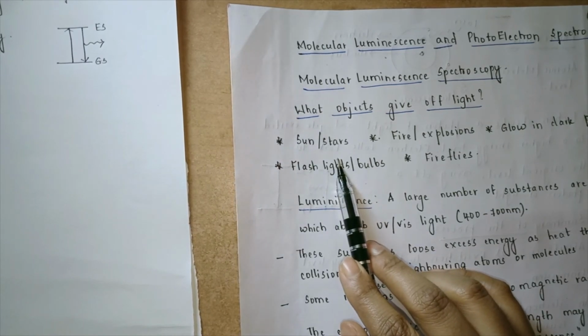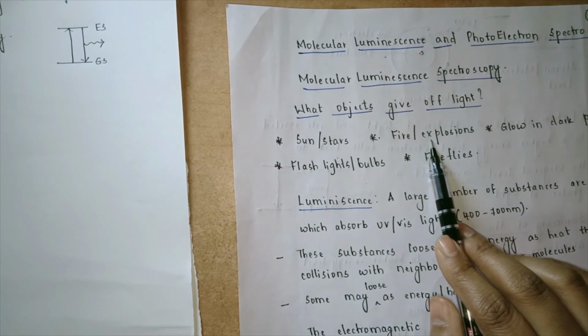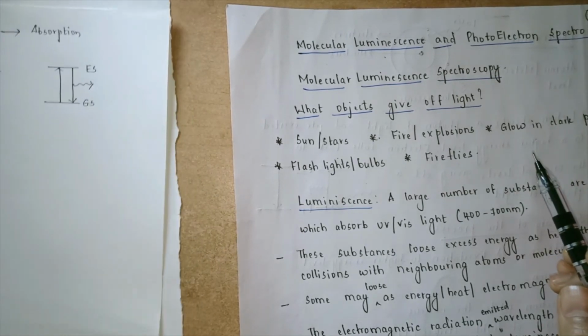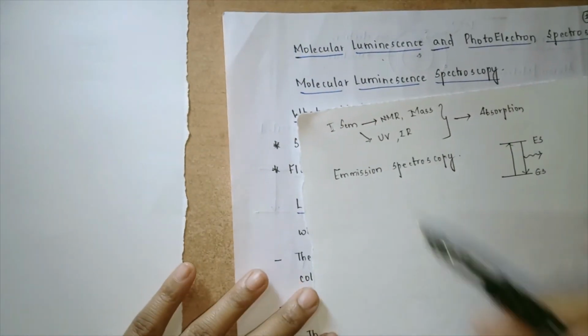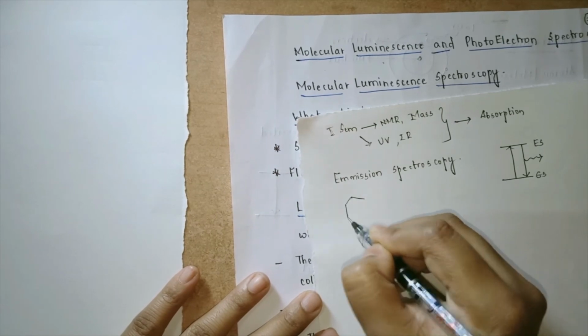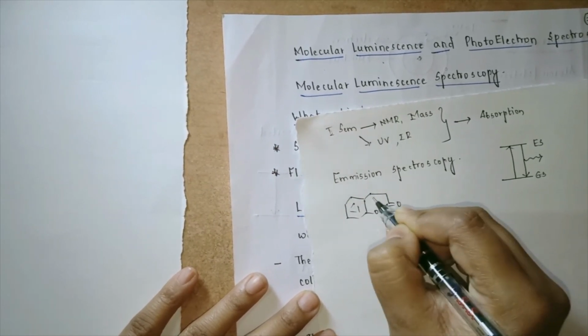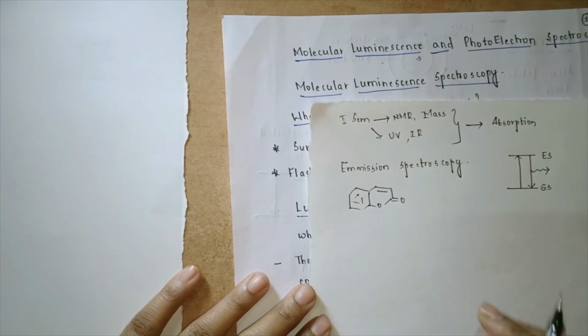Why do they give off light? Because of fusion reactions. There are fire explosions, because they undergo combustion. Then glow in the dark paints. For example, in the paint, if there is an addition of a system like coumarin, coumarin can be added to the paints and this glows.